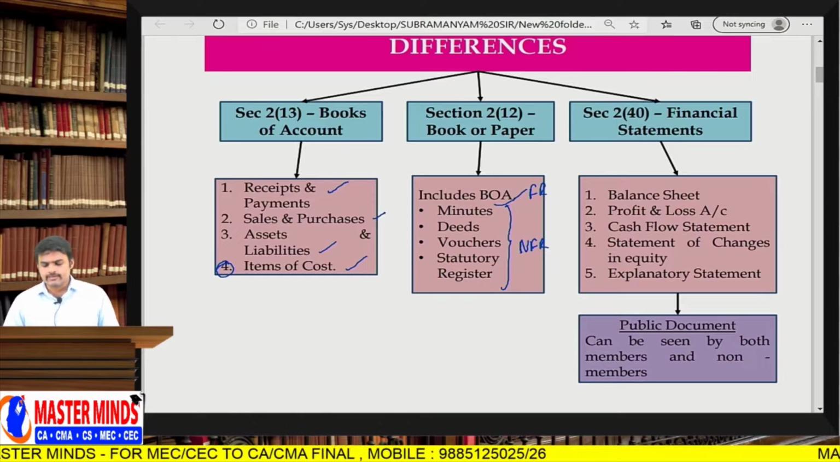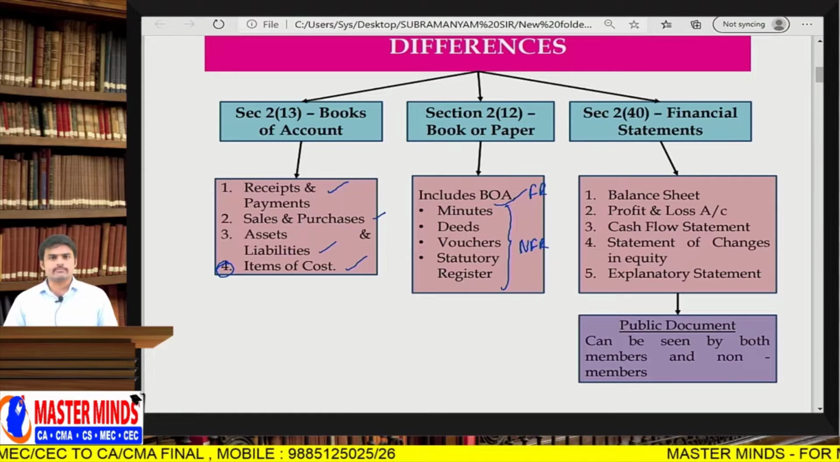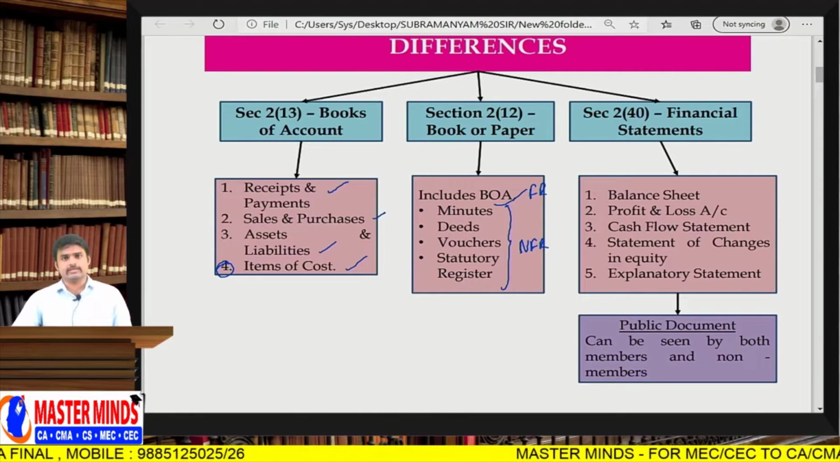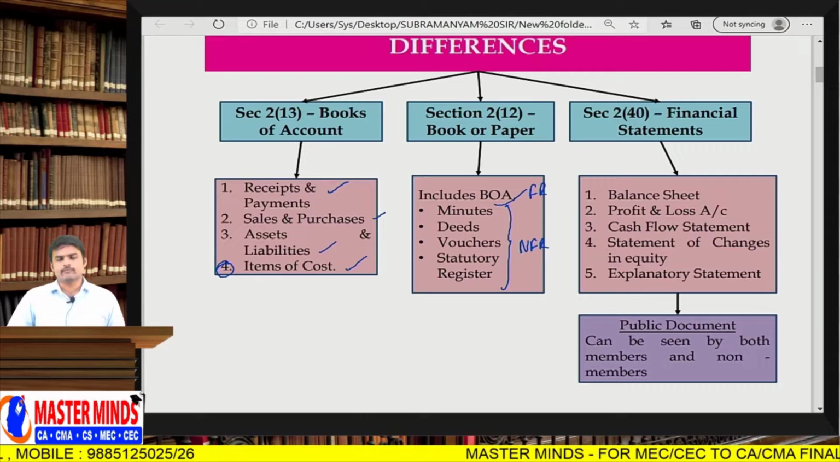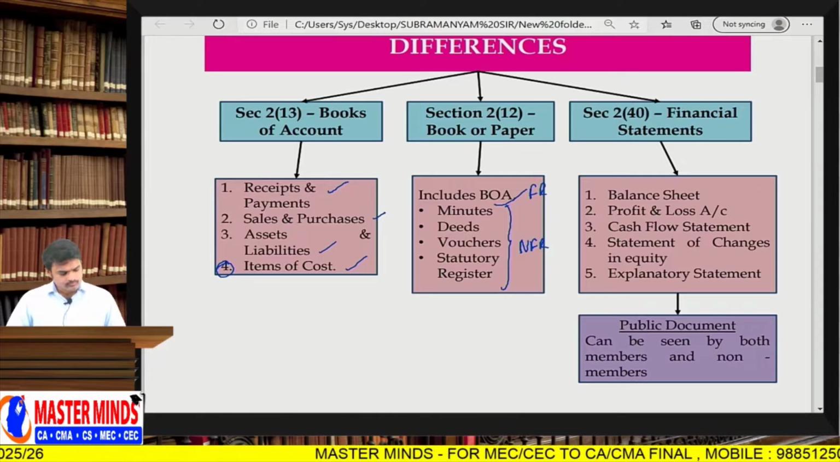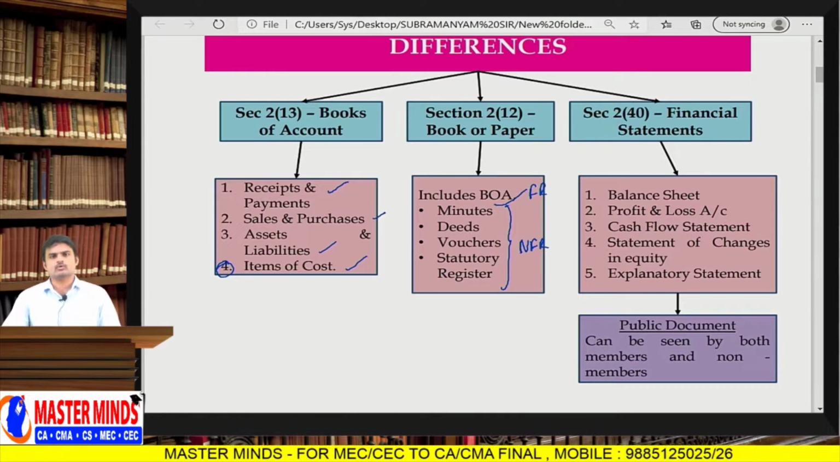But coming to financial statements, only 5 components will be treated as financial statements. That is balance sheet, statement of affairs; profit and loss account, statement showing profits and losses; cash flow statement, statement showing cash flows during the year; statement of changes in equity, that means any change in the ownership funds, it will be known from here; and the next one is explanatory statement, so notes to accounts, simply notes to accounts.